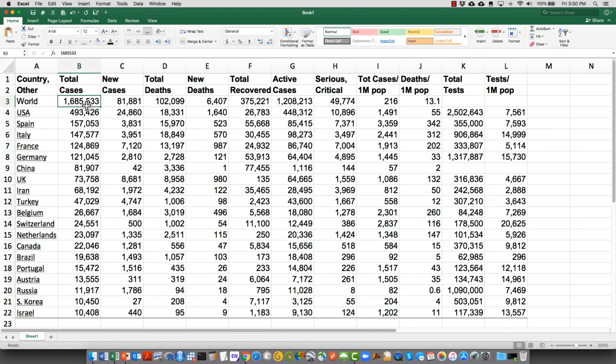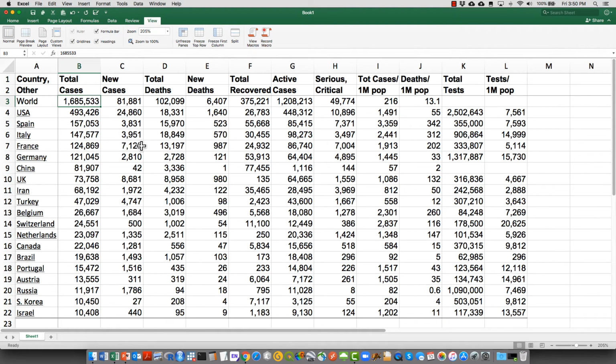Let me just organize this here a little. So here you have the total number of deaths. Let me just freeze the panes here. And the US now has more cases than any other country. So this is ordered by total number of cases.